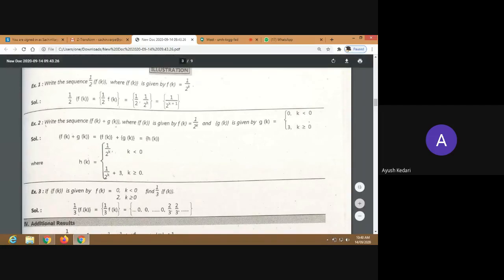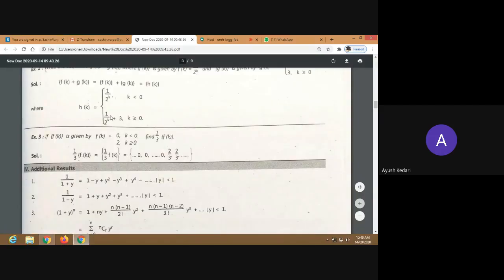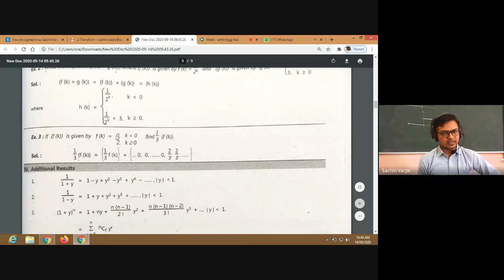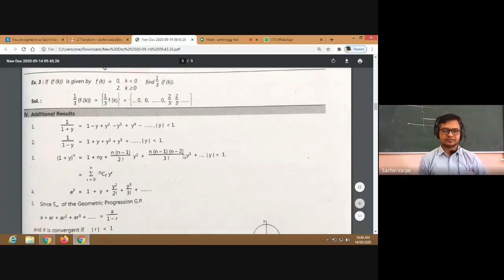All right. The next is, if f of k is given like this, again it is a causal sequence, because f of k equals 0 for k negative and it is 2 for k non-negative. Then find 1 by 3 into f of k. So 1 by 3 into f of k means we have to multiply each term of f of k by 1 by 3. 1 by 3 is a scalar. So 1 by 3 into 0 will be 0, and 1 by 3 into 2 will be 2 by 3. That is again a causal sequence, because for all negative positions, 0 into 1 by 3 will be 0 only, isn't it? So that is again a causal sequence like this.